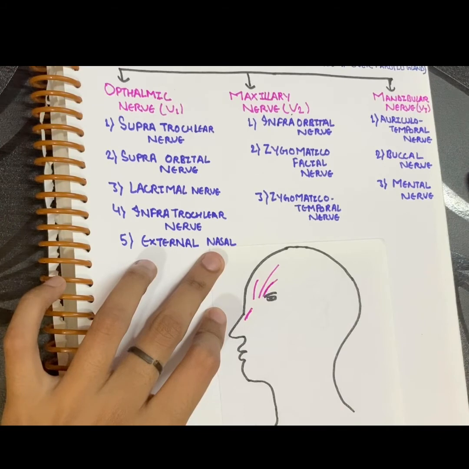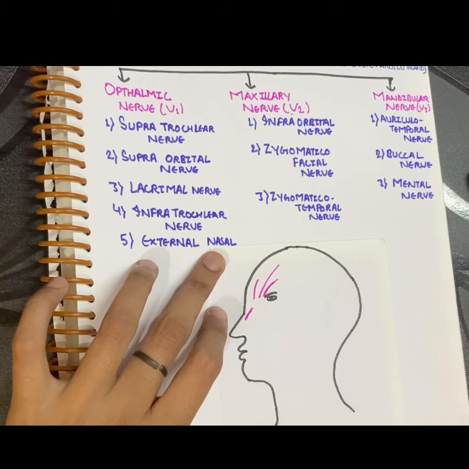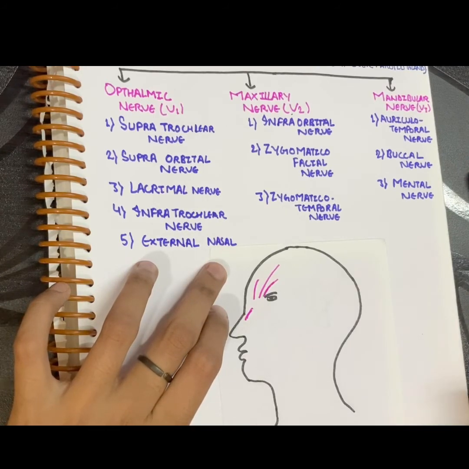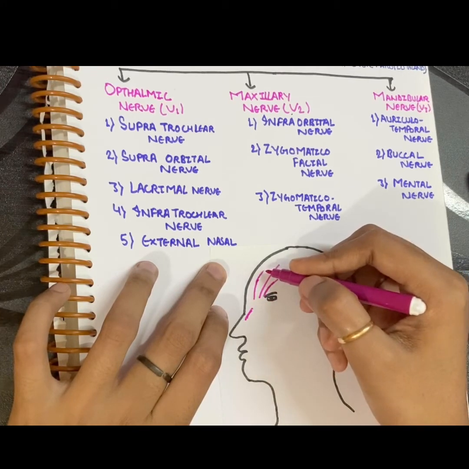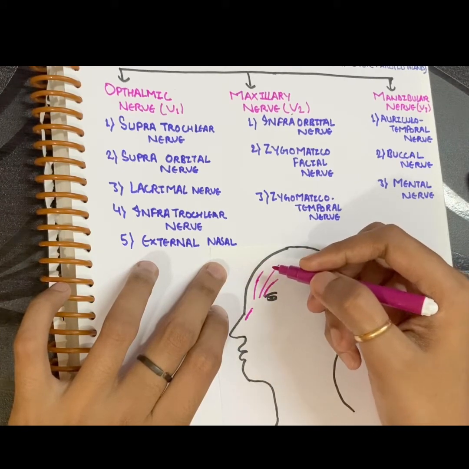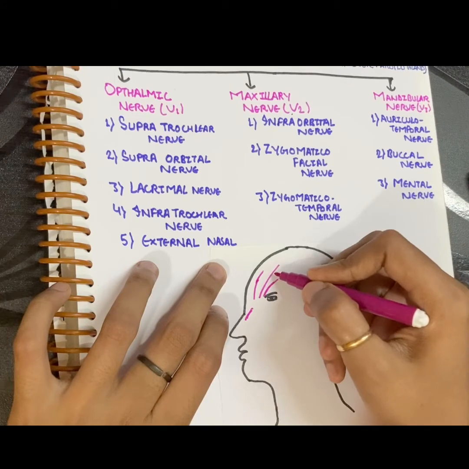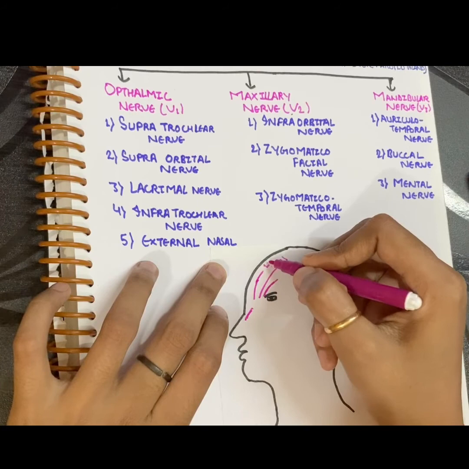So now we will see this sensory supply through the diagram. Ophthalmic division will supply the area near your eye. It has 5 branches, that is supratrochlear, supraorbital, lacrimal, infratrochlear and external nasal. So supratrochlear will supply your upper eyelid and forehead. Supra means above; supraorbital, above the orbit, will supply your upper eyelid and frontal air sinus. So this one will be supraorbital and this one is supratrochlear.